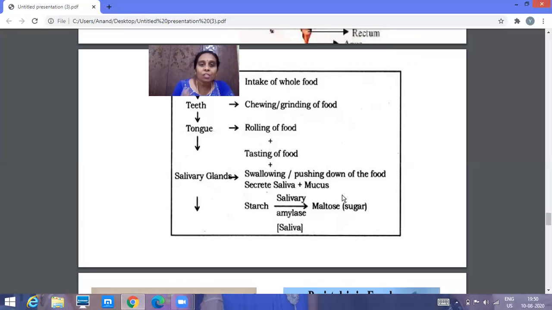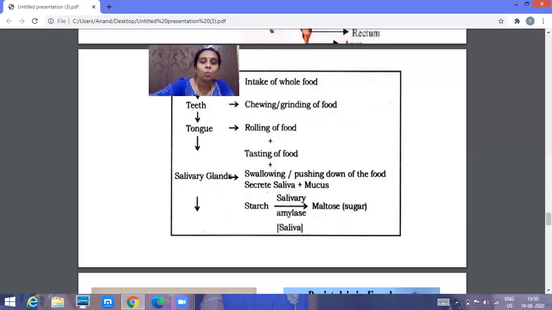If the saliva is not secreted, the digestion will be incomplete, because the saliva helps in mixing up of the food. It also contains the enzyme amylase, which helps in converting starch into maltose. So the digestion, that is breaking the complex food into simpler form, has started in the mouth itself, right?